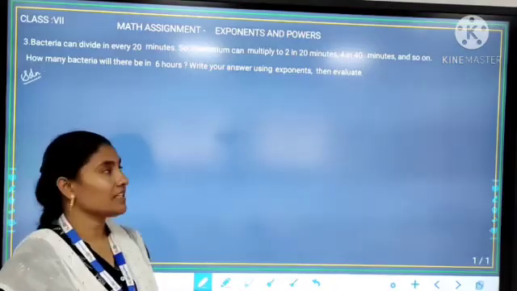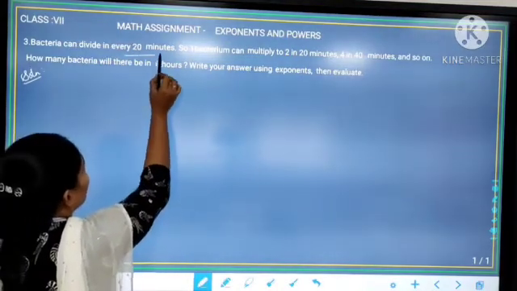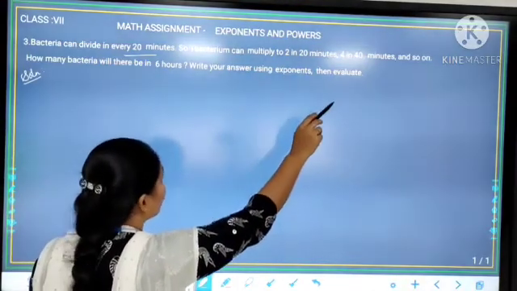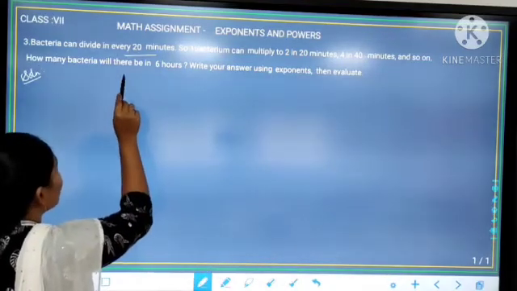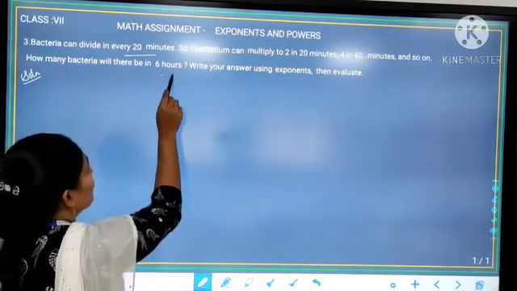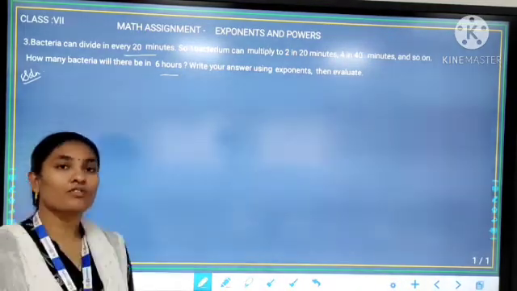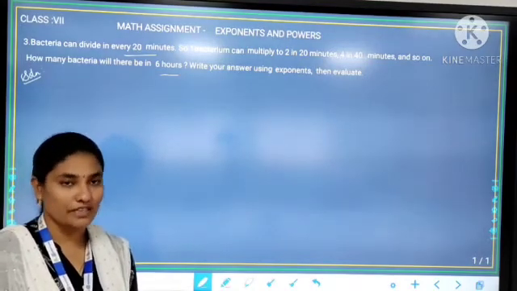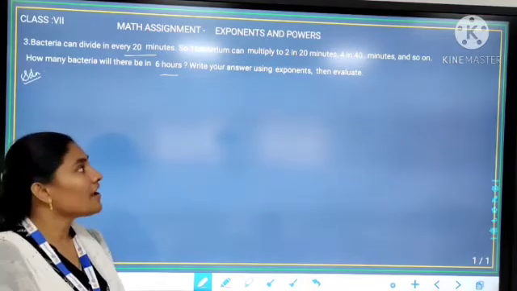See the third question. Bacteria can divide every 20 minutes. So one bacterium can multiply to 2 in 20 minutes, 4 in 40 minutes and so on. How many bacteria will there be in 6 hours? Write your answer using exponents, then evaluate. So we have learned most bacteria reproduce by the cell division method. So here the bacteria doubles itself every 20 minutes.